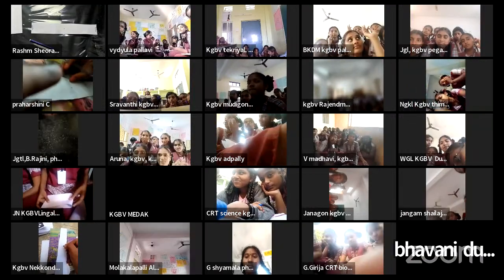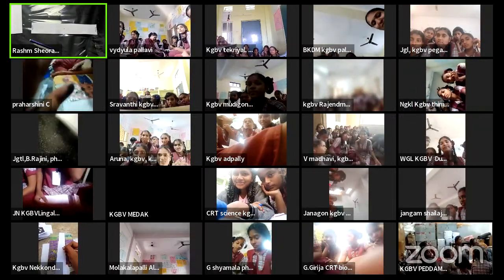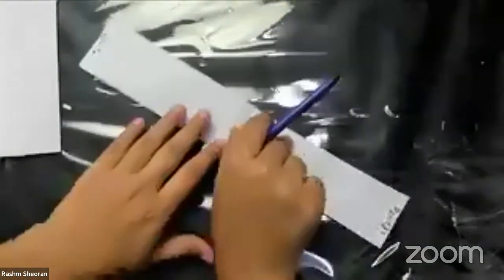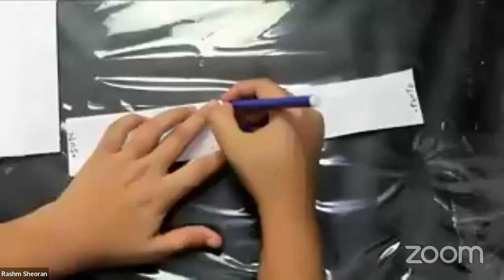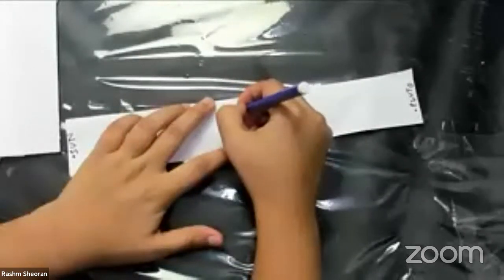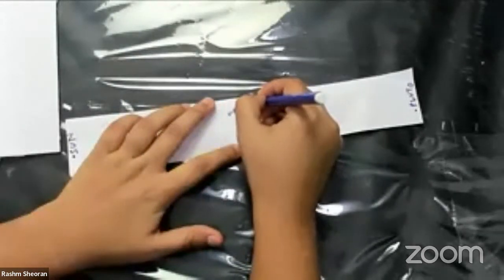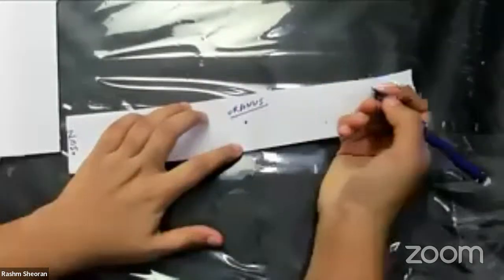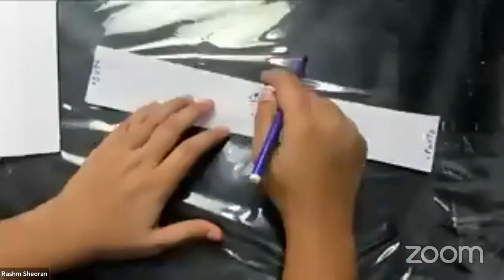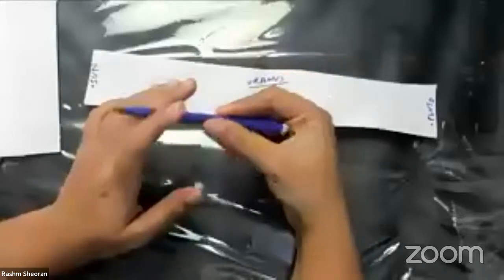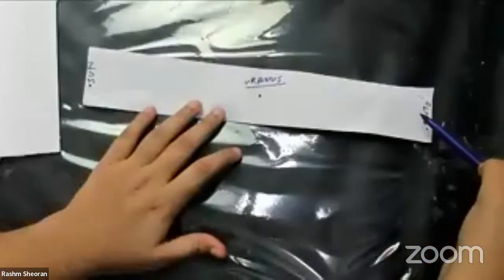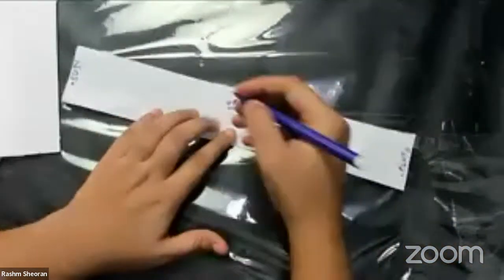So I can see the girls are saying, majority is saying it should be Jupiter, but is it Jupiter or is it not? So in reality, this is not Jupiter, but this is the planet Uranus. Jupiter does not lie in between Sun and Pluto. The right answer is Uranus.